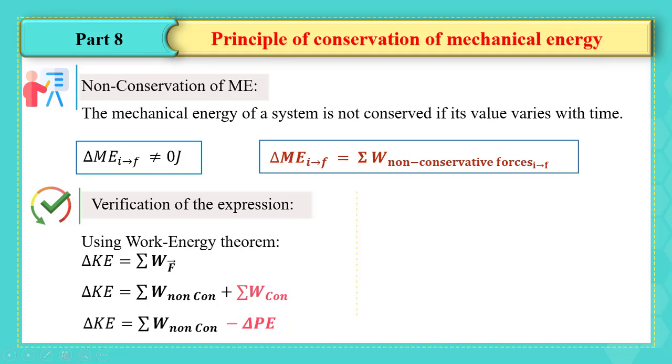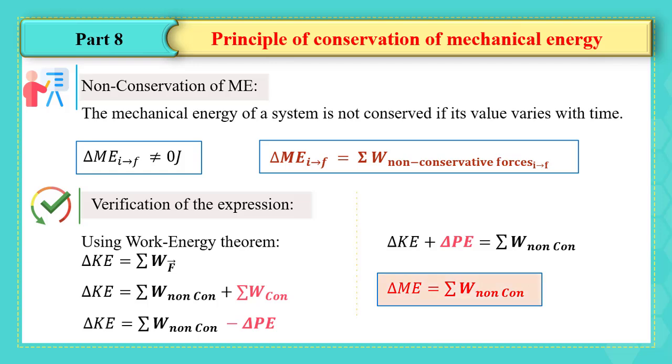Thus, the relation can be written as delta kinetic energy equals the sum of the work done by non-conservative forces minus delta potential energy. Finally, we can write it as delta kinetic energy plus delta potential energy equals the sum of the work done by the non-conservative forces. The delta kinetic plus the delta potential means the delta mechanical energy. Thus, we can write the relation: delta mechanical energy equals the work done by the non-conservative forces.